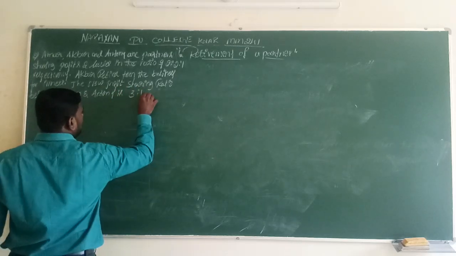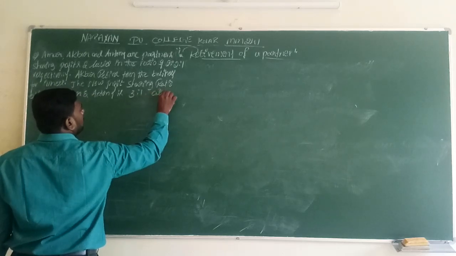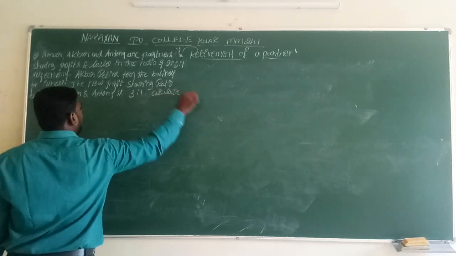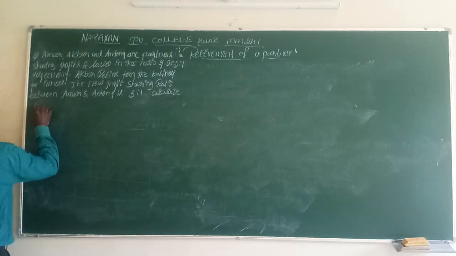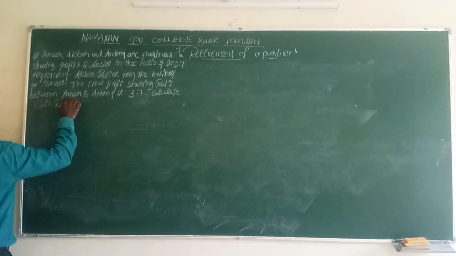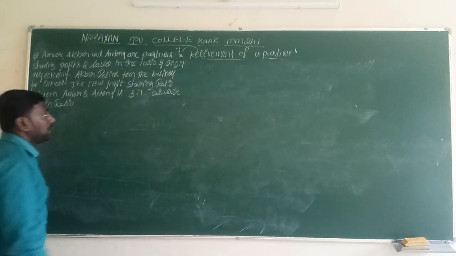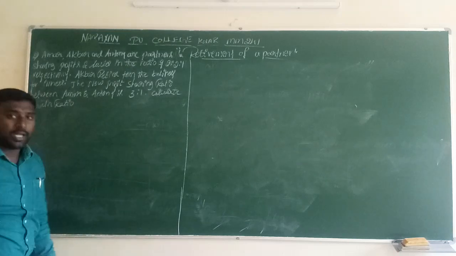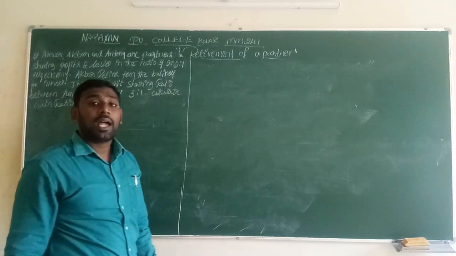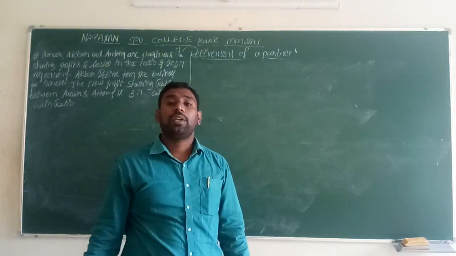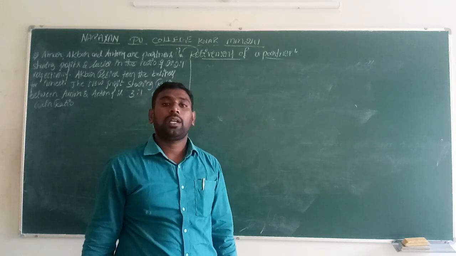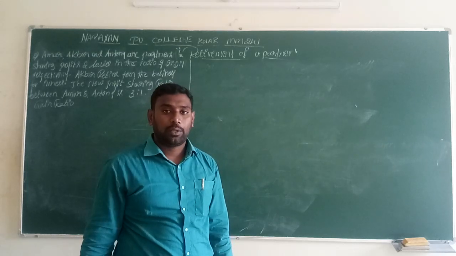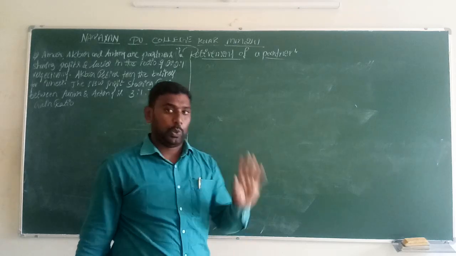Full stop. Calculate gain ratio. So this is the information they have given. With the help of this information, we have to make a solution related to the gain ratio.